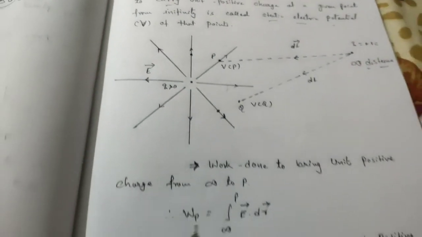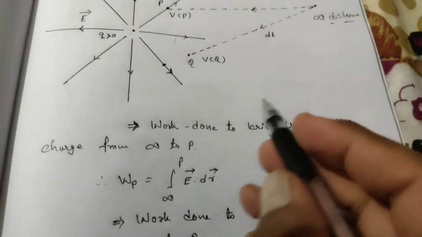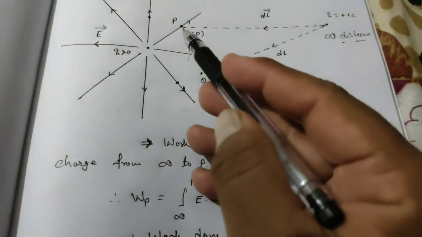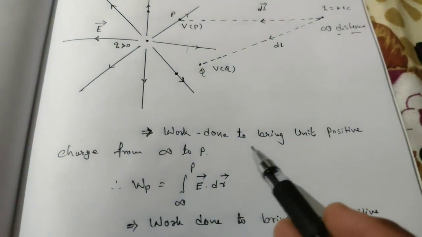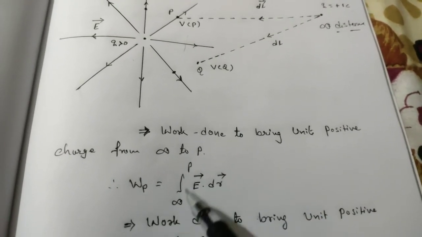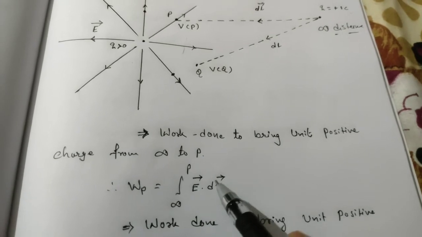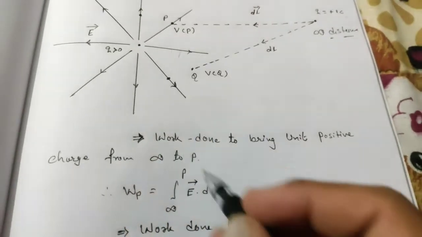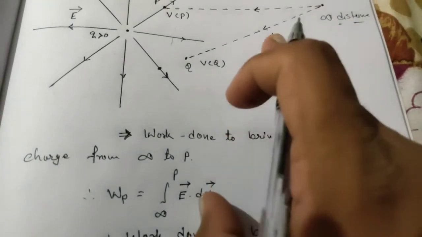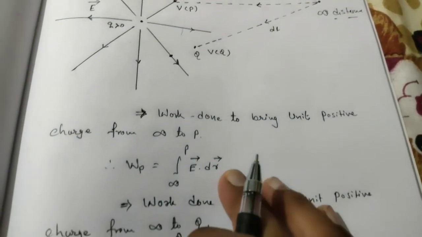Now how to do it, see the work done. Work done means initial position at infinite distance and final position at point P. So the work done to bring a unit positive charge from infinity to P is W_P equal to the integral from infinity to P of E dot dr. E is the electric field and dr is the displacement vector. You can write dl or dr, nothing to worry about that.